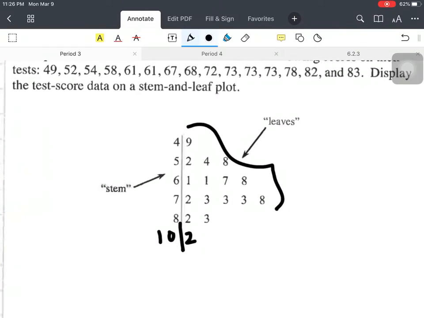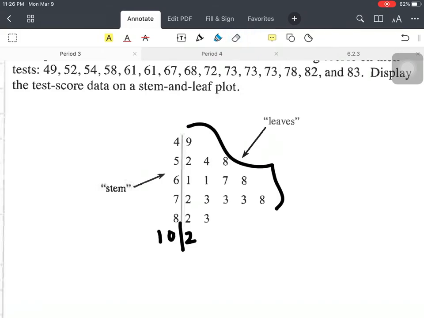So these are the math test scores, right? And you can see that there's one person scored a 49, right? One person scored a 52, one person scored a 54, one person scored a 58, right? One person scored a 72, and then you see that there's 3 people that scored 73. So you got 73, 73, and 73.